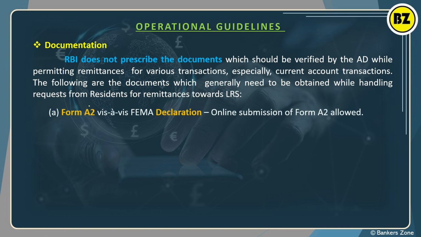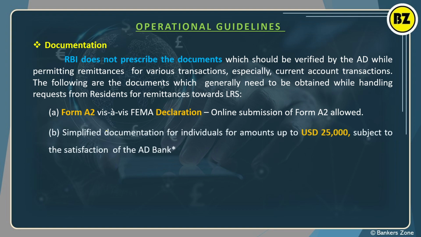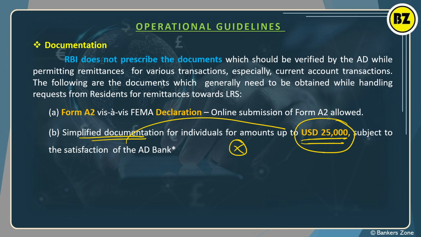Now form A2 is required. It is called the FEMA declaration. So form A2 is important, you have to remember. Okay, it is the FEMA declaration. Online submission of the A2 form is also allowed. Then simplified documents must be taken by the bank if the amount is up to 25,000 US dollars. Okay, no need to ask for more documentation. Go simple for limits up to 25,000.